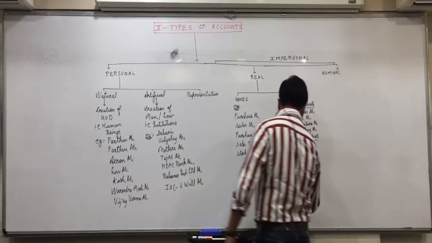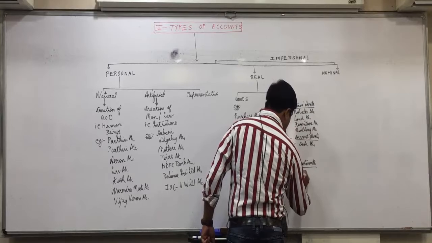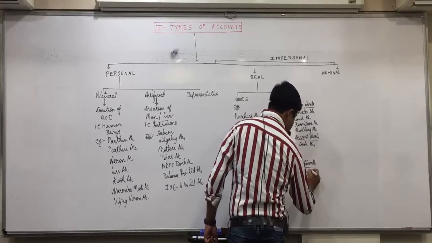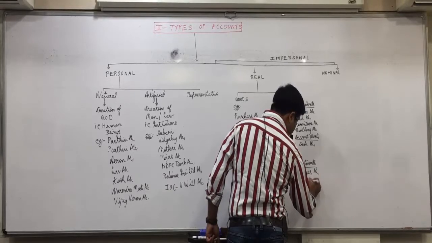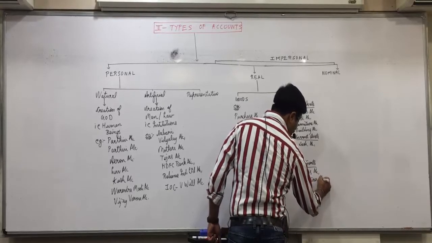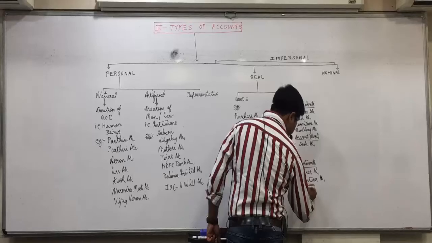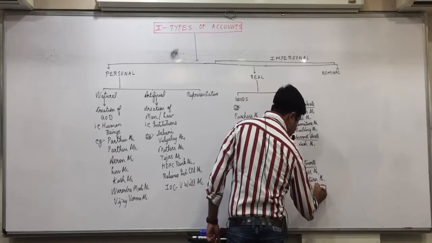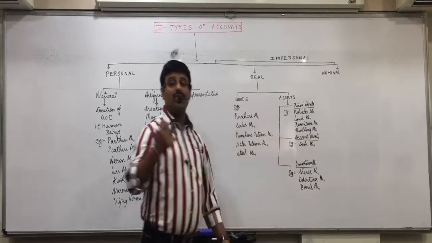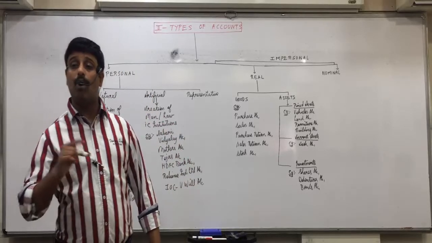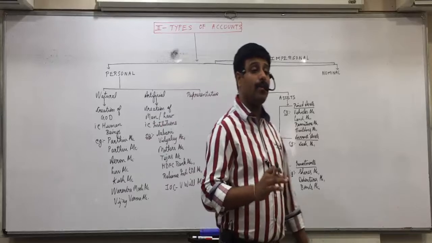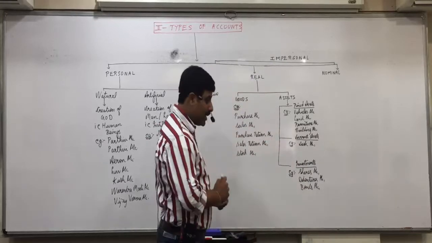So examples: shares account, debentures account, bonds account. On shares you get the return in the form of dividend. On debentures and bonds you get the return in the form of interest. Are you okay with that?